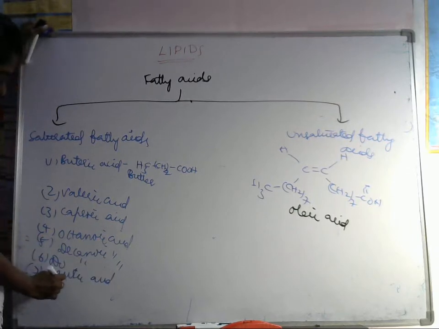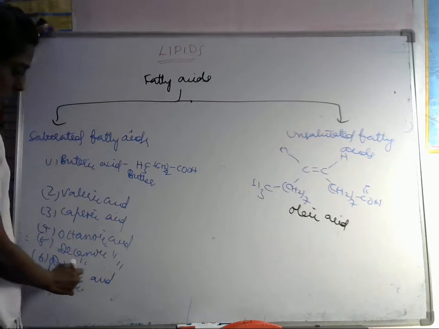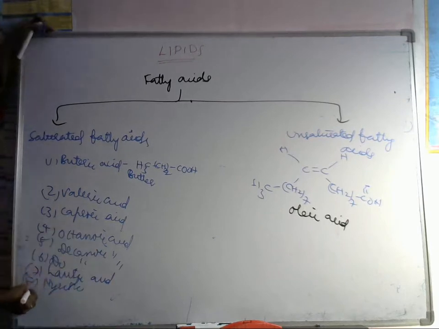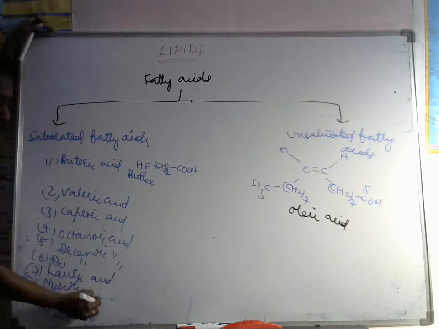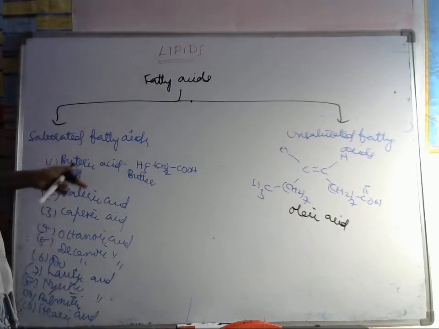So it has so many acids: palmitic acid, stearic acid. These are some examples.